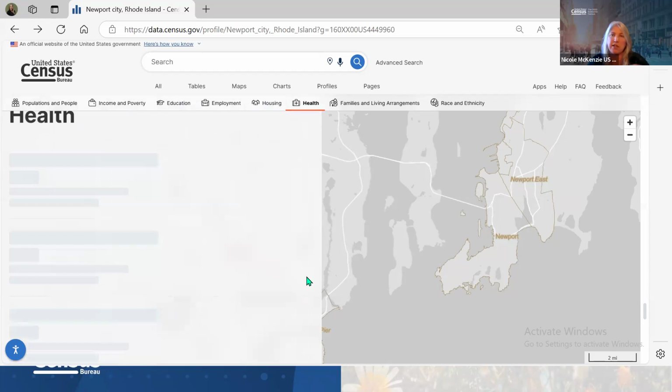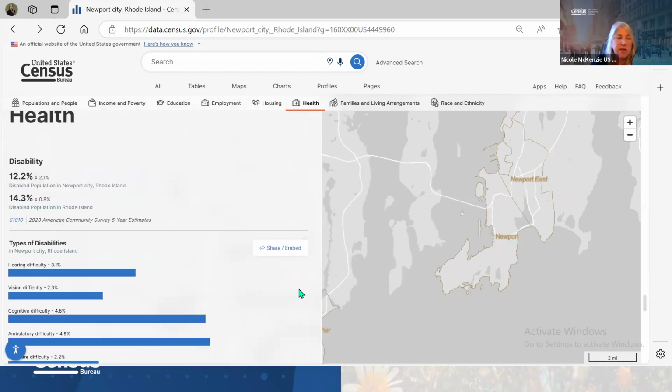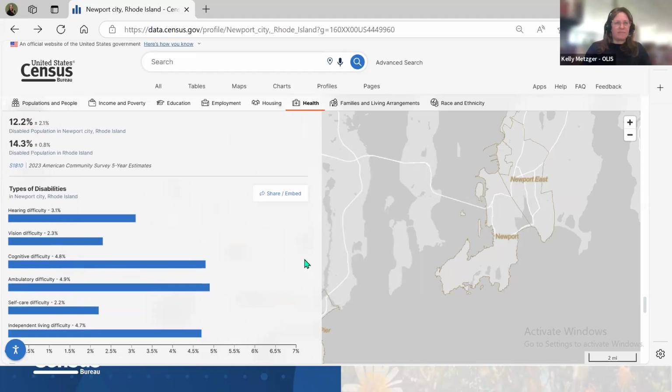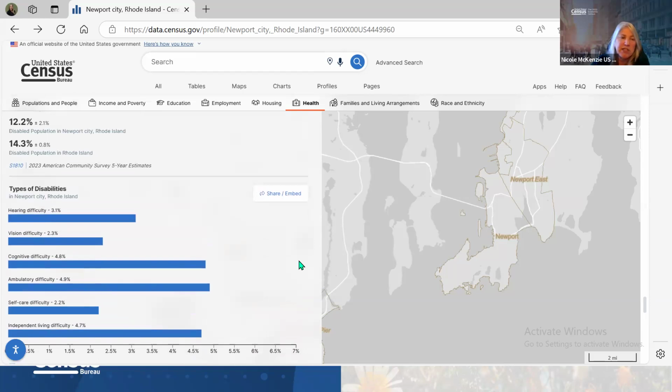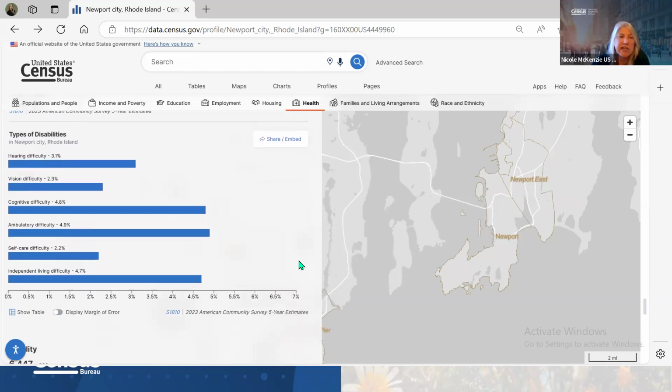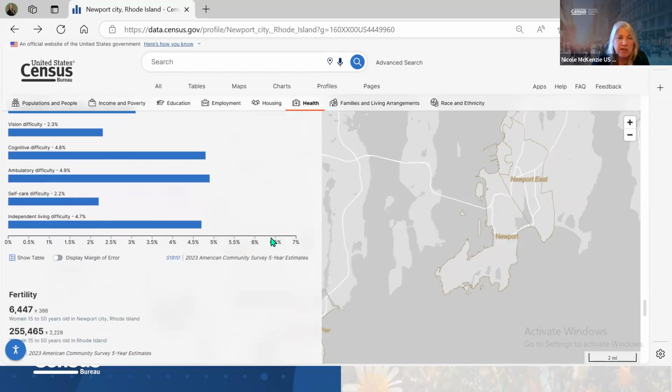Health. See what we have. We have a few minutes left for questions as I scroll. If you haven't seen any, Kelly, I'll just keep scrolling. Yeah, no questions yet. Okay. So we do have information on a disability breakout too, so you can actually look at your community and see not only the percentage of disabilities, but then you can actually see in detail the disabilities that are within the community.